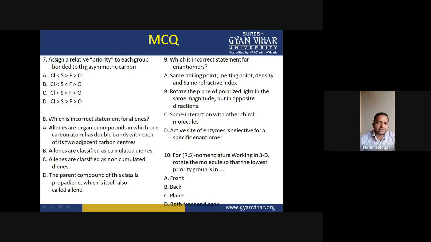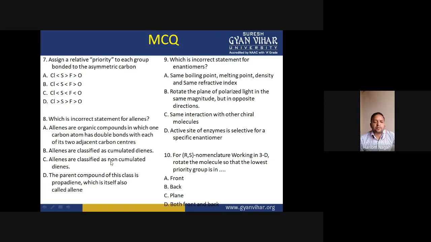Now the next question is: assign a relative priority to each group bonded to the asymmetric carbon. So according to the atomic number of these groups, the first priority group is chlorine and then sulfur, then fluorine and then oxygen, okay?